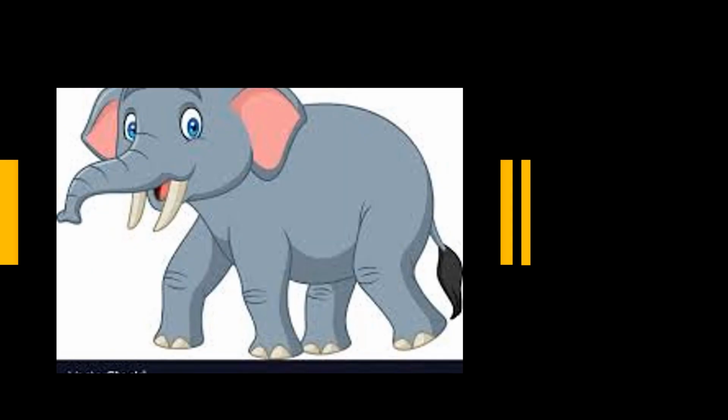Here we have Mr. Jumbo. What do you see? What do you feel like when you see the elephant? How will you describe? It is huge. Sometimes in the circus you find elephants which are huge, but they are also friendly. So you can say he's a friendly elephant. He's a huge elephant. Sometimes they are playful, naughty, playful elephant. So these words are used to describe not just people and places, but even animals.